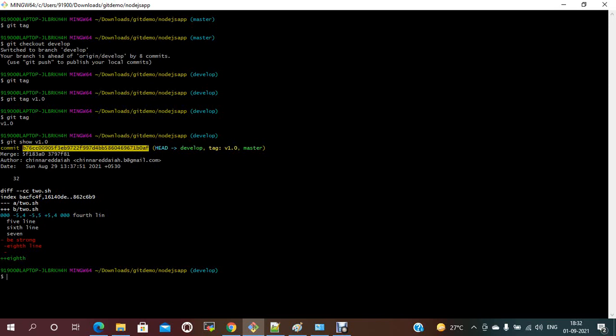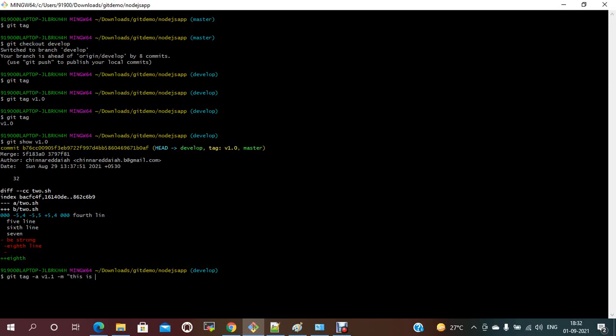If you want to give meaningful information, an annotated tag, you can use it like this also: git tag -a with the version number, -m, and you can give the message also.